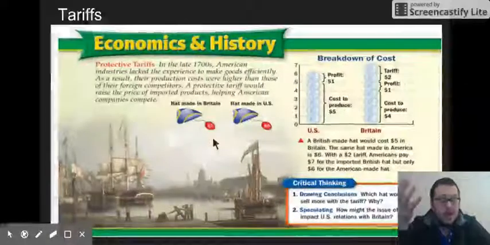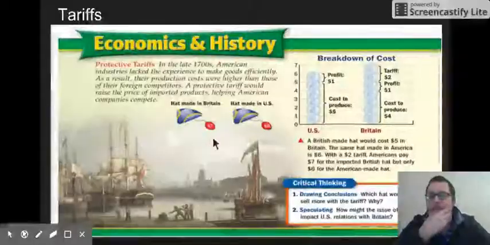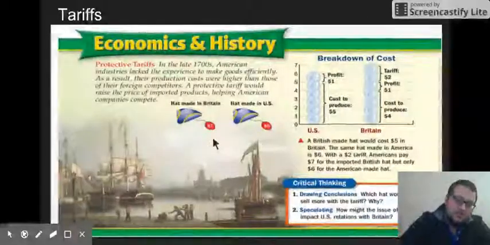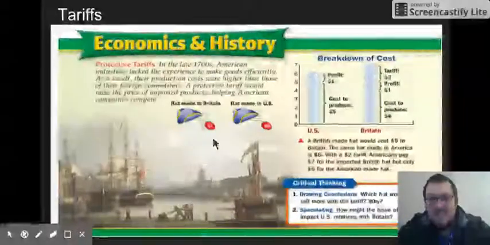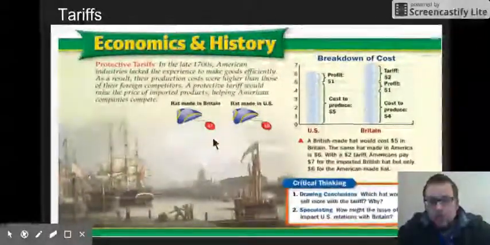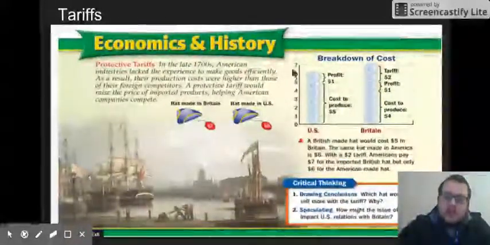Hamilton has to pay for his new plan somehow. He has the debt now. Now he has to have a way to pay it off. Okay, and the tariffs are a protective fee or tax. It's designed to protect your country's business against other countries. So the example here is the U.S.